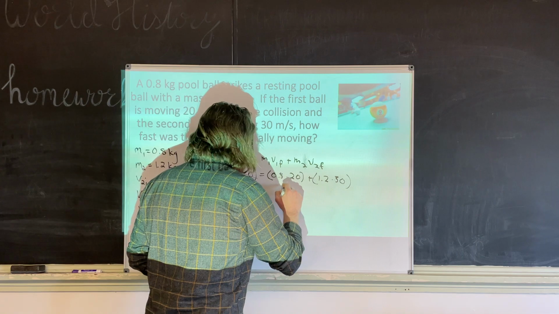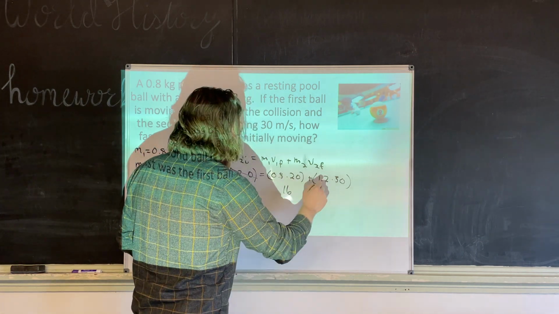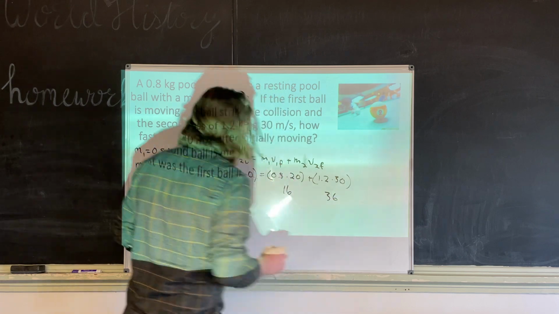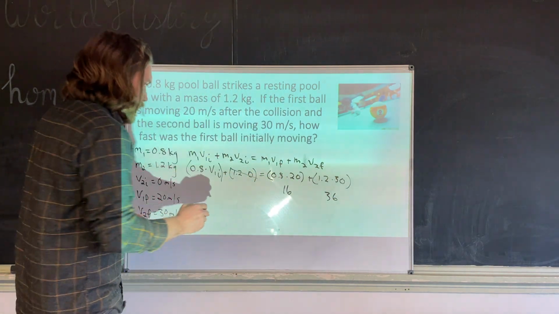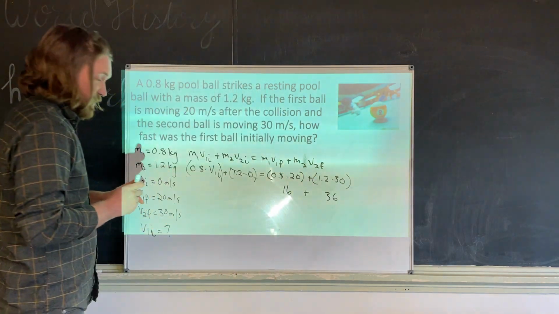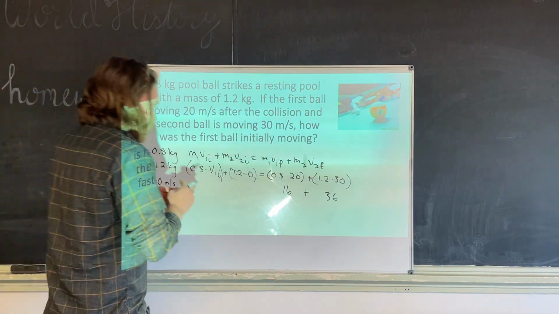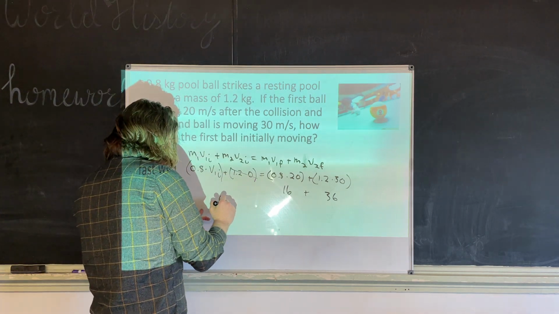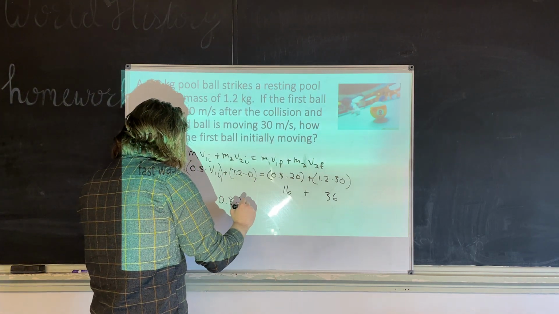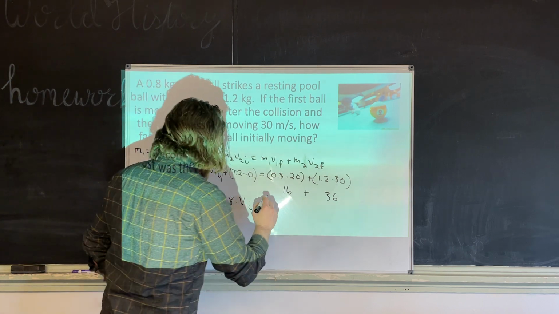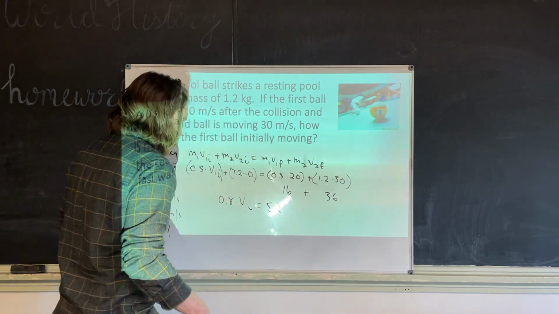0.8 times 20 is 16. 1.2 times 30 is 36. Trust me on that. So what we have now is 16 plus 36. I'm bringing all this down. On this side of the equation, all I have left is 0.8 times V1I, and that equals 16 plus 36, which is 52.